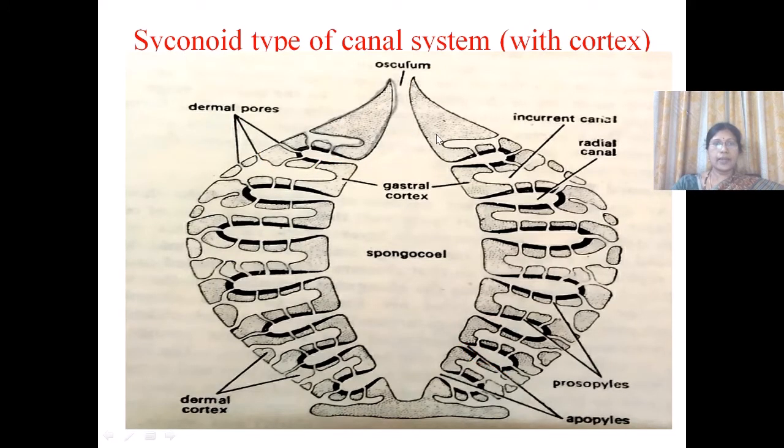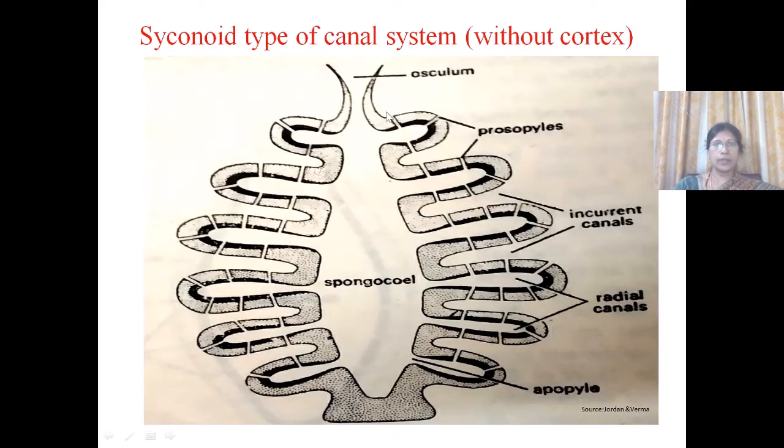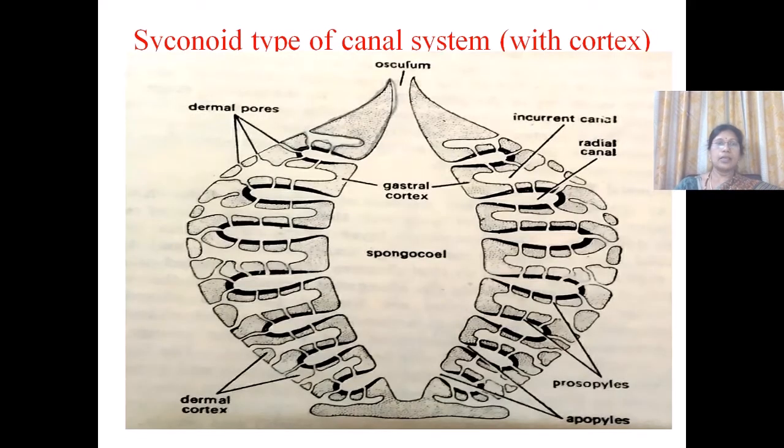So the syconoid type of canal system occurs in two stages. This image shows with cortex, and another one is without cortex. This type is seen in some of the heterocoelous calcarean sponges like Sycon. In some others, the epidermis and the mesenchyme on the outer surface become thickened and form a thin or thick cortex.